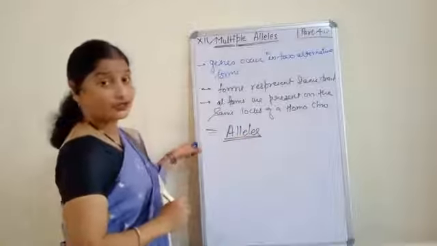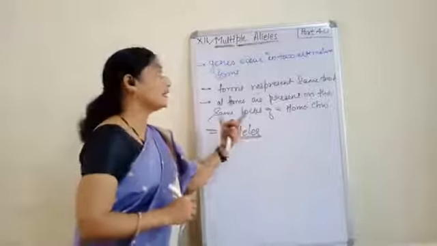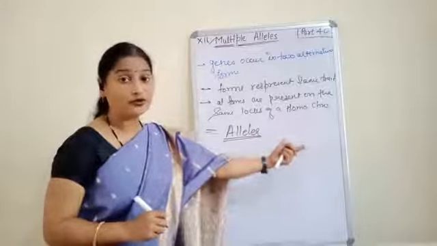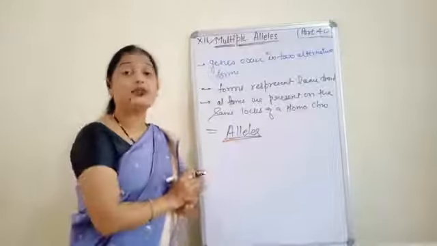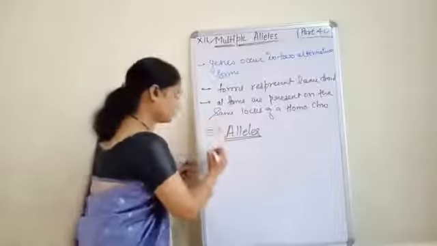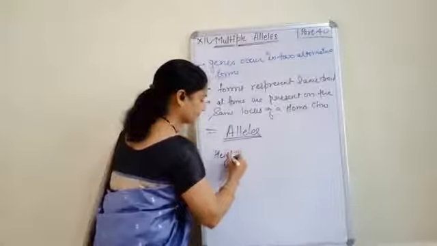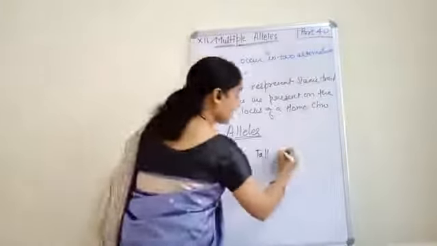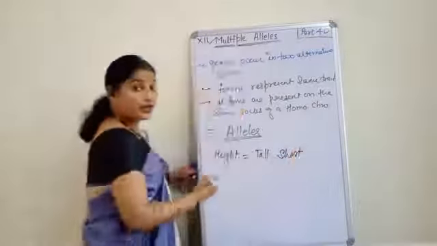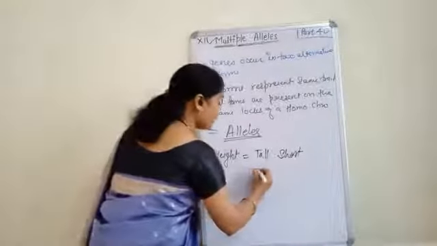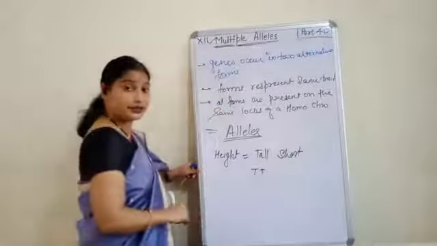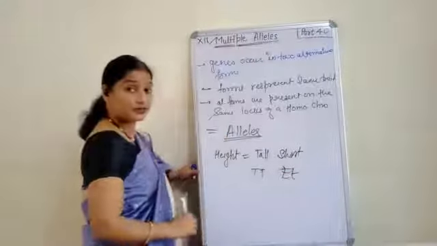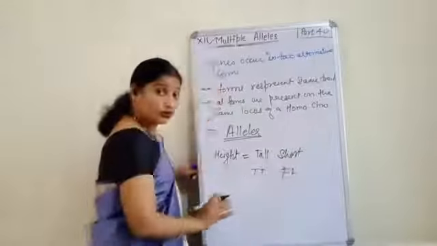So what is the definition of an allele? Allele is an alternative form of a gene which is present on the same locus of a chromosome and they represent the same trait. Now for example, the trait is height. Height can be tall and height can be short also. If the tall height is dominant, it is represented by capital T and short will be represented by small t. These are the homologous alleles.